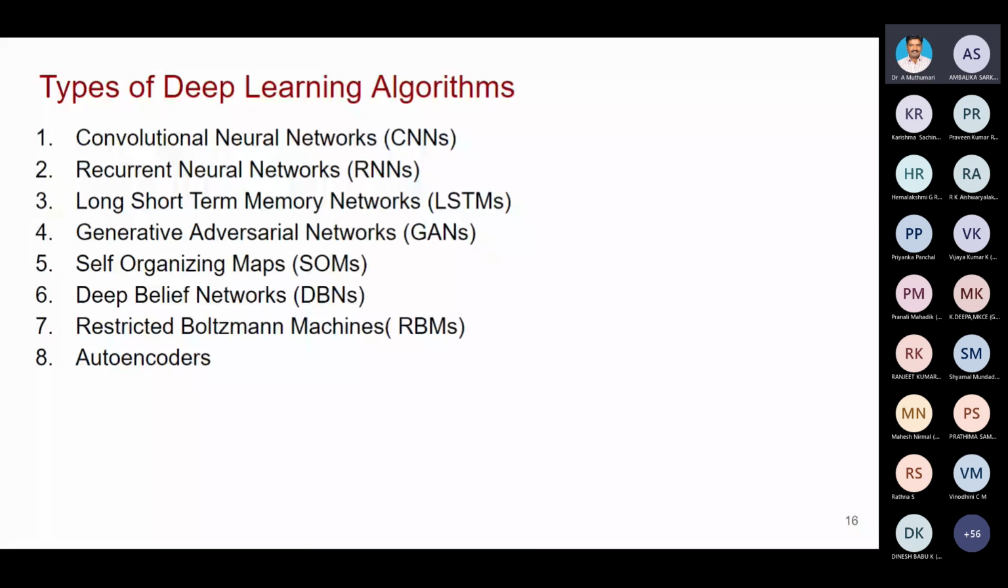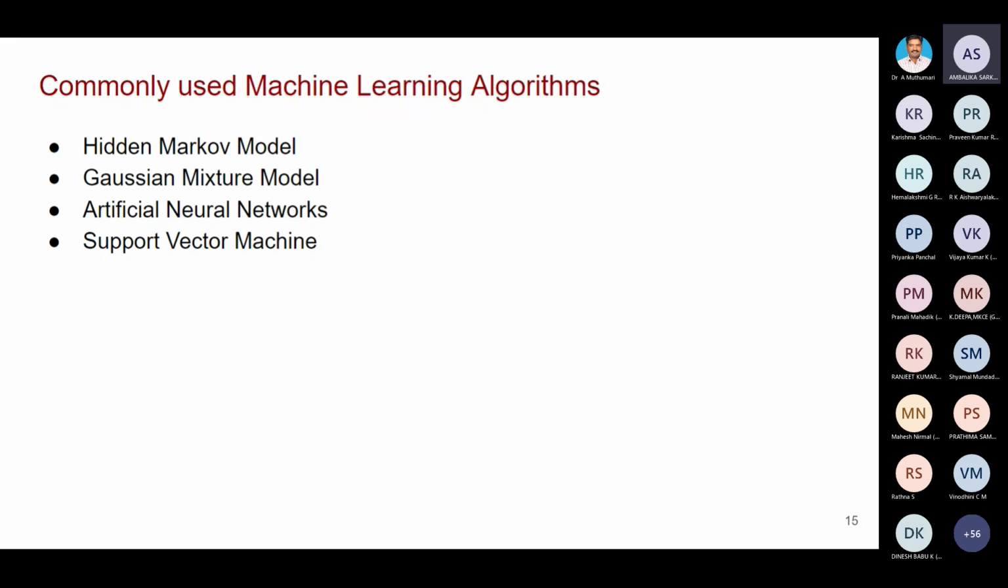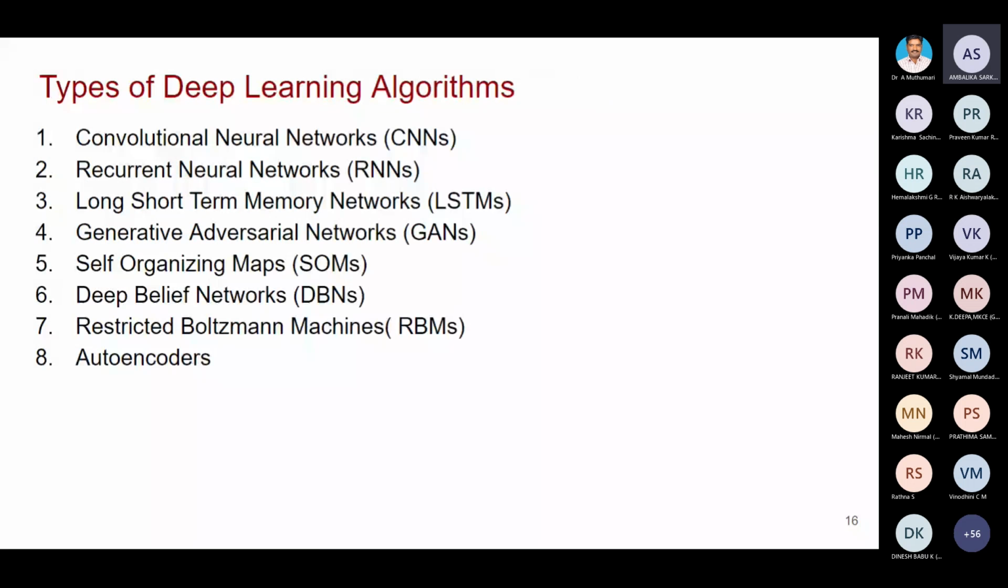Actually, these are the commonly used machine learning algorithms. I completed my PhD in speech processing, so I used HMM, GMM, ANN, and support vector machine. Yes, I used all these in my PhD work. These are the machine learning algorithms. But now you are going to develop it by using deep learning algorithms. So now let us concentrate on deep learning algorithms.